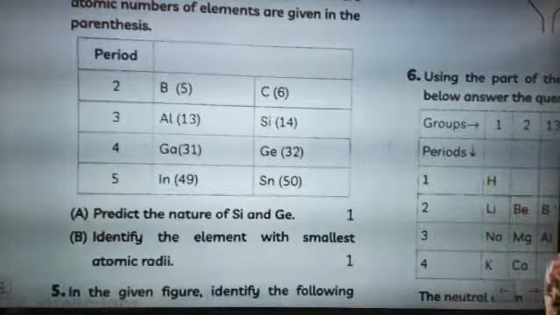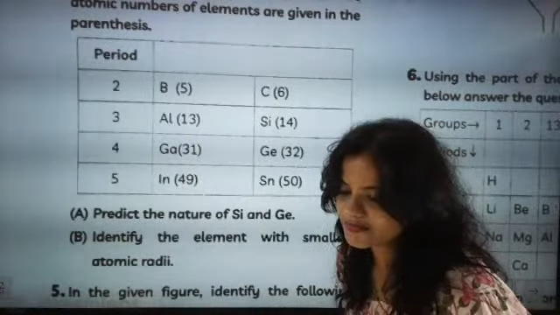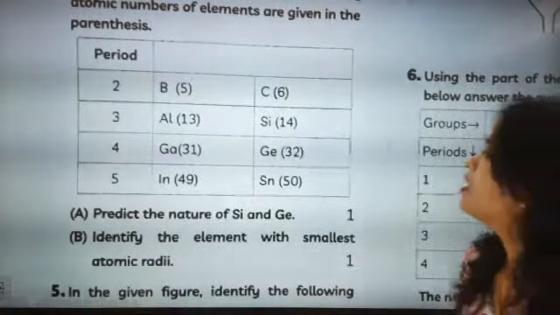Predict the nature of silicon, that is the metalloids. Identify the element with smallest atomic radius. Quickly give the answer. What will be the answer?